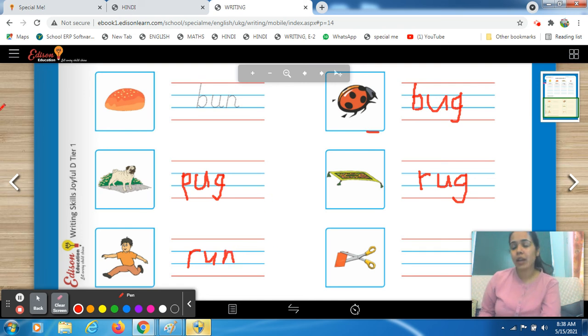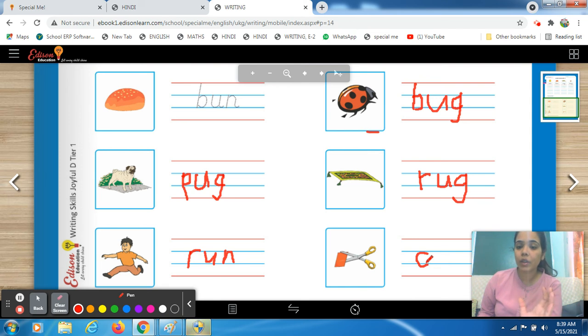Okay. Now who will tell me what is this? Ma'am, cut. Yes. Tell me the spelling of cut. Try to make it on your own with phonic sounds. You have to say it first: cut. So focus on the first sound. Cut. K sound. K sound comes from C. So the first letter you have to write is C. Okay. Now focus on the next sound.